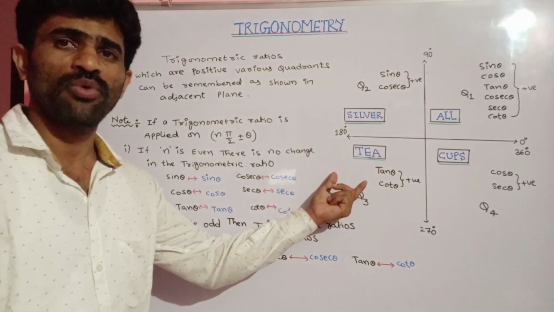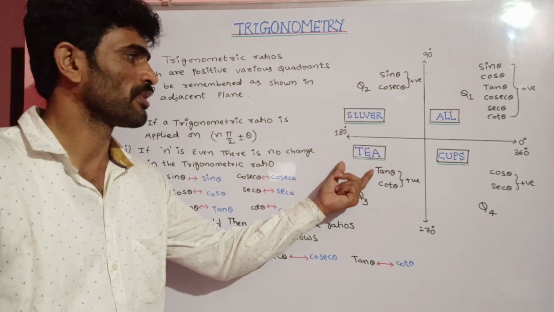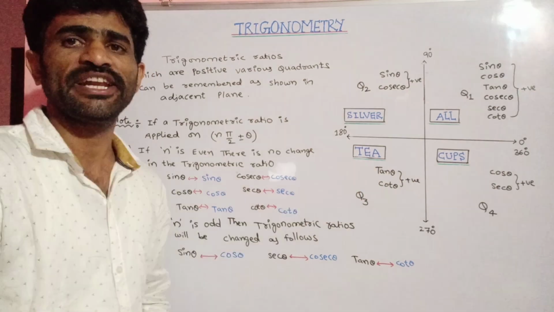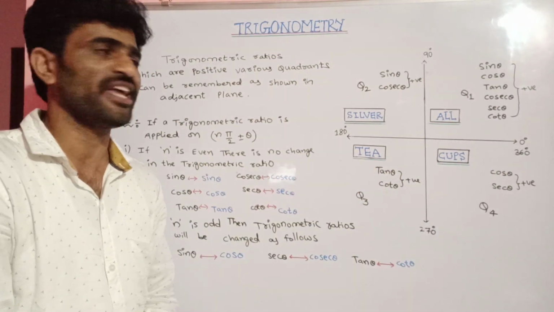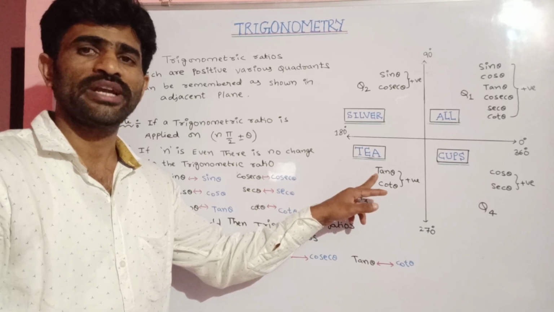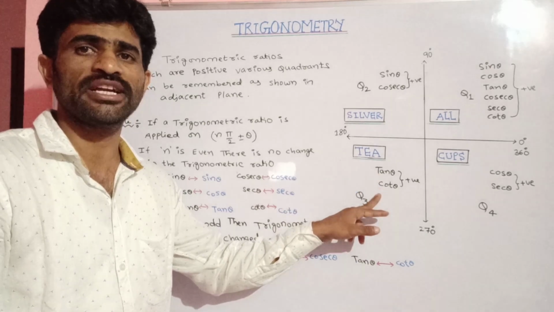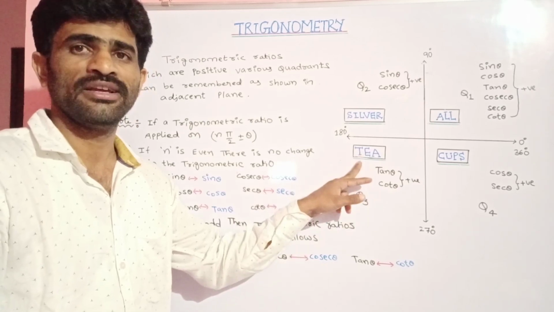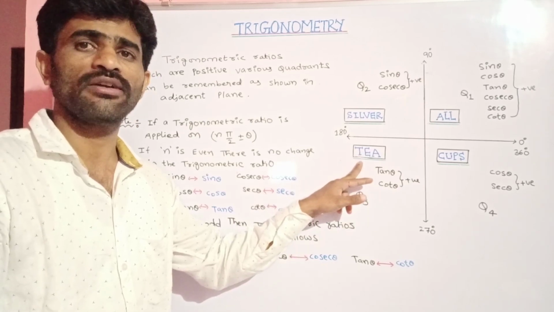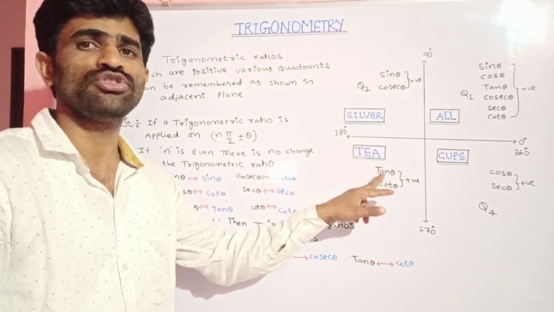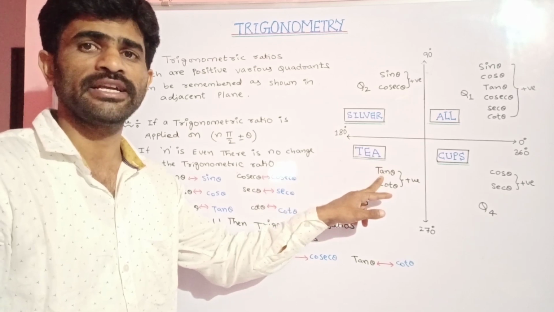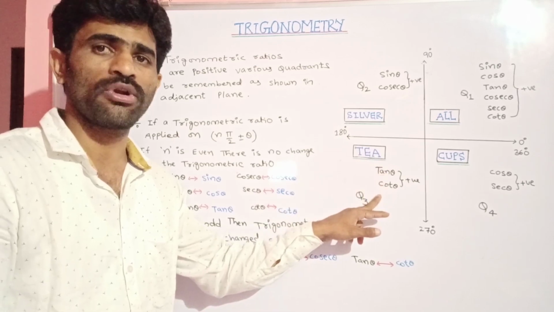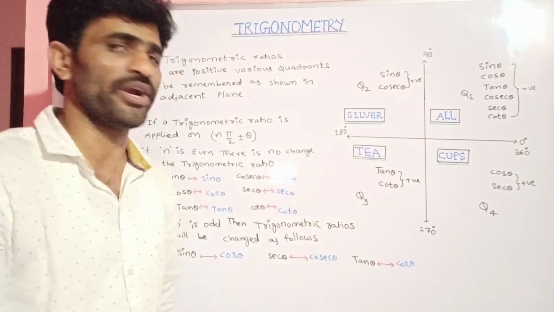Now in the third quadrant we have T. What is the trigonometric ratio that starts with the letter T? Tan. So tan theta and its reciprocal cot theta are positive in the third quadrant. The ratio which starts with letter T is tan theta, so tan theta and its reciprocal cot theta are positive in third quadrant.